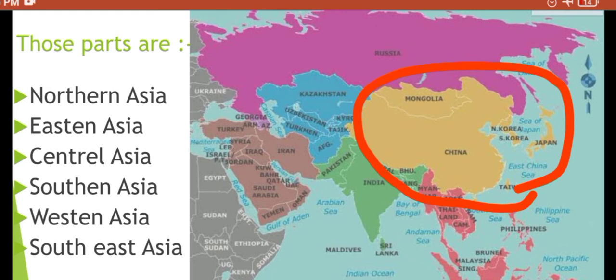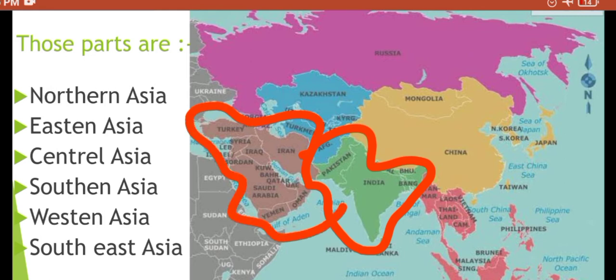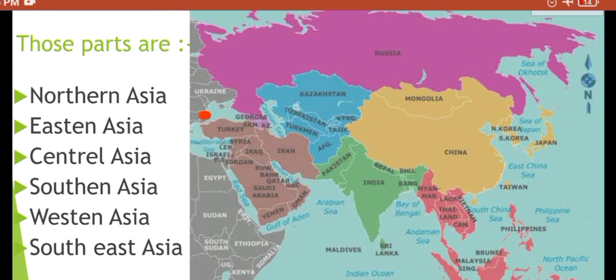Central Asia you can see here in the blue color. South Asia you can see here, and Western Asia or Southwest Asia is this one, because this one we can call Western Asia or Southwest Asia.